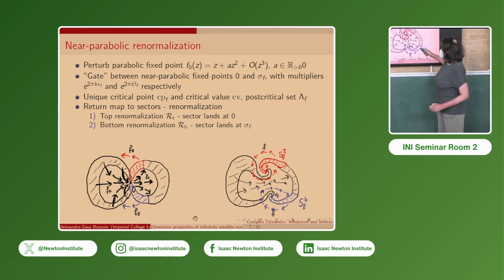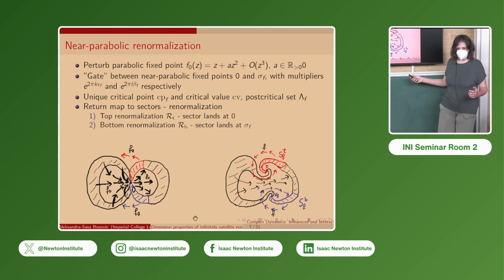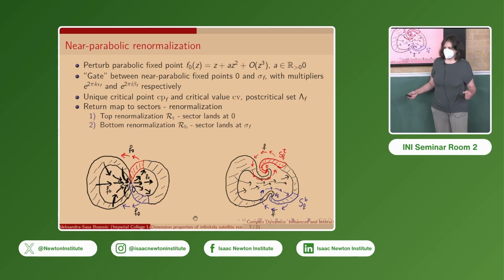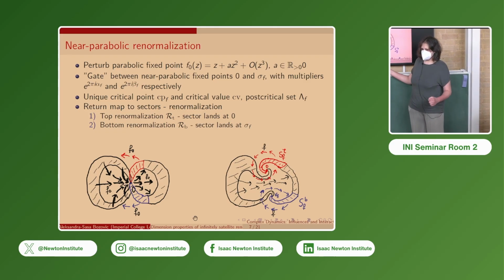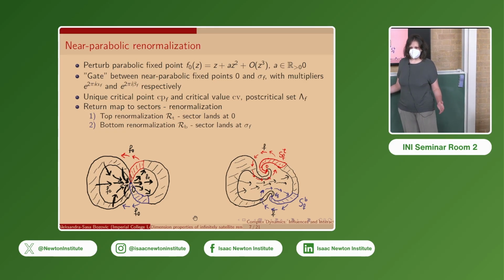Near each of the fixed points, we can find sectors landing at them, to which, under sufficiently high iterate, f returns. Then this return map, viewed in an appropriate change of coordinates, which I shall soon explain, will be the top near parabolic renormalization